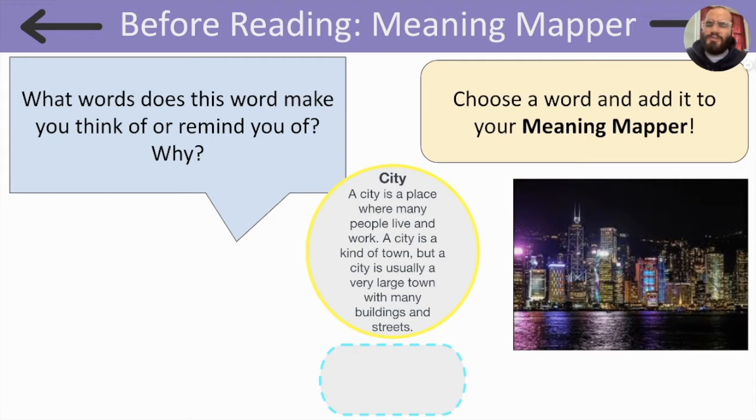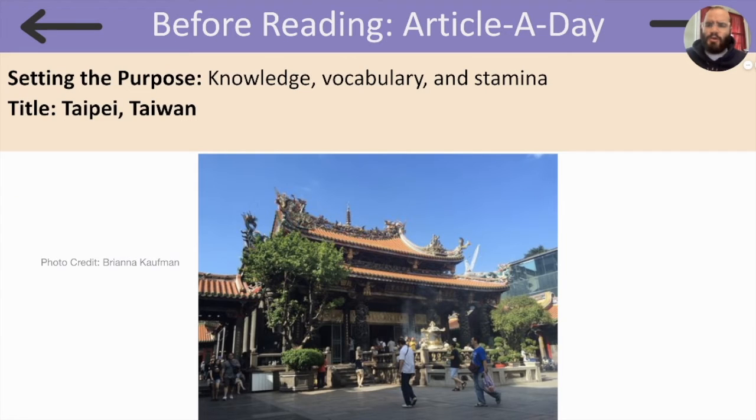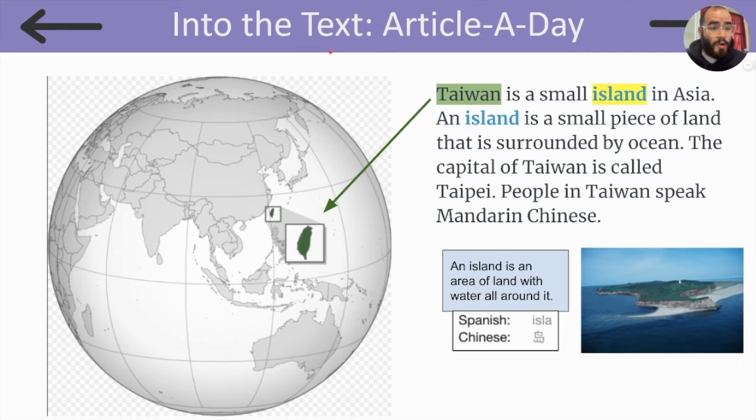What other word could you add to your Meetingmapper that reminds you of the word city or is related to the word city? I added the word lights, because a city has a lot of lights. Now let's get started with our article a day. Today's article is titled Taipei, Taiwan. Look at the picture. What do you notice? I noticed that this is a very cool looking building, but it's very different from the types of buildings we have here. Let's get started with our article a day.